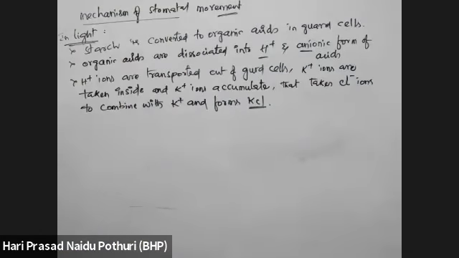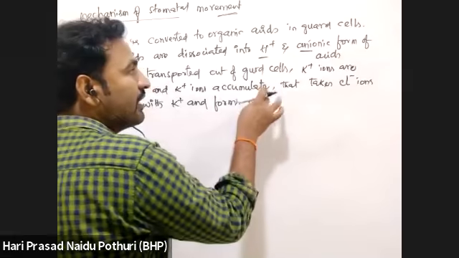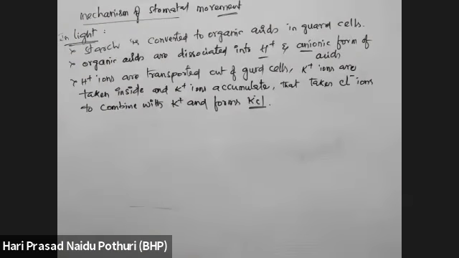KCl means, what is KCl? There is formation of a salt. Yes, it is a salt. A solute is made. So increased concentration of K plus, Cl minus and anionic form of organic acids all are increasing. Okay. So what happens?